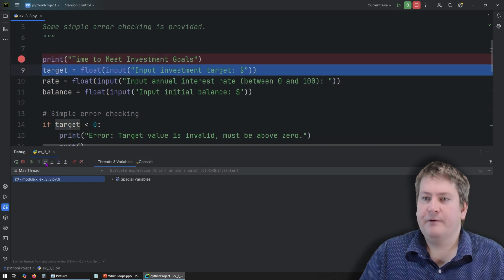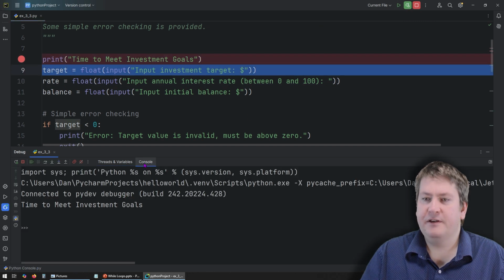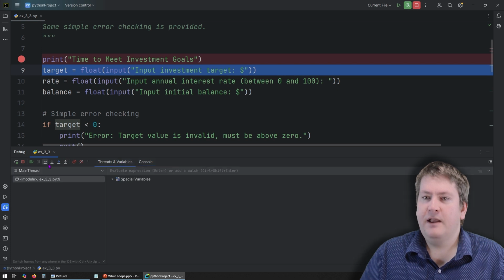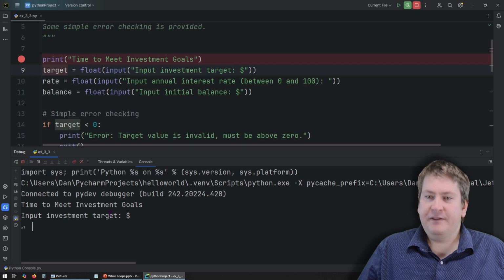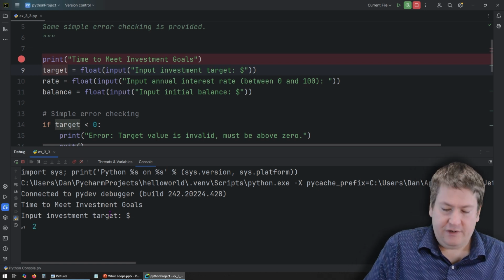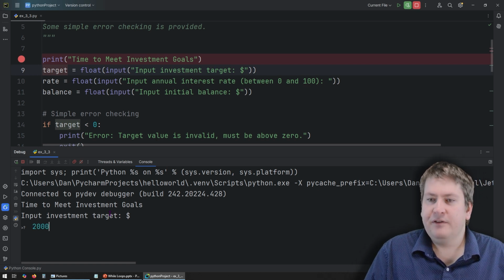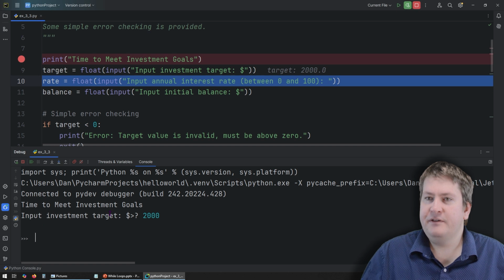Okay, we're going to print that first line. You can see in the console, we got "time to meet investment goals." And now we're going to be asking for some input. So in this case, we'll just try out what we typed in before, just to get an idea how that works. So our target's 2,000.